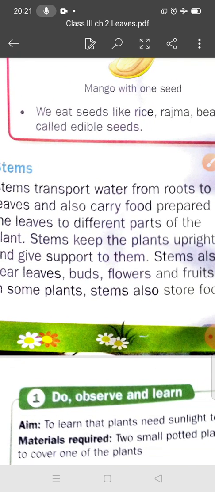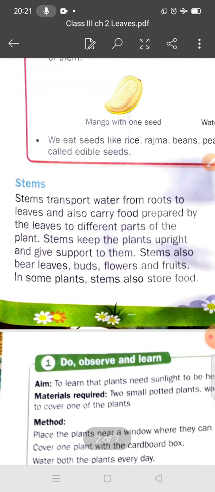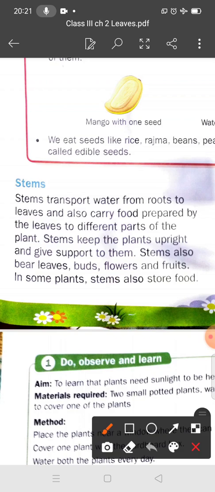It also carries food prepared by leaves to the different parts of the plant, and it keeps the plant upright. And you can say that the stem is the main part of a shoot. Why is it the main part of the shoot? Because it bears leaves, buds, flowers and fruits.